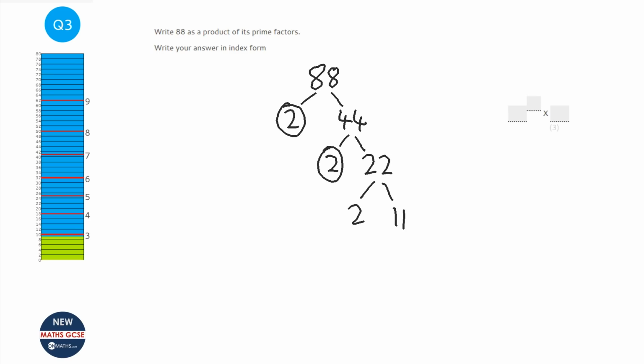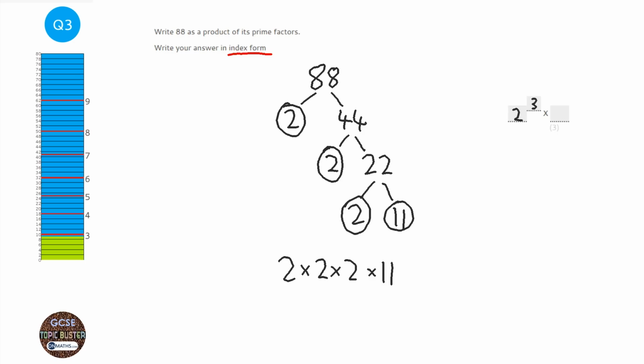2 and 11. Now 11 is also a prime number, and when you're left with just prime numbers, then you write your answer out like this. Now if you're also asked to write it in index form, that means instead of 2 times 2 times 2, you're going to write 2 to the power of 3 times 11. Now don't work that out, because that will give you 88, so 2 cubed times 11 is 88.